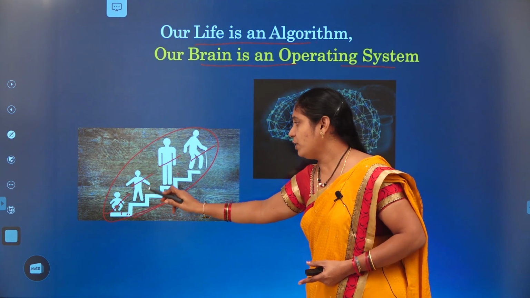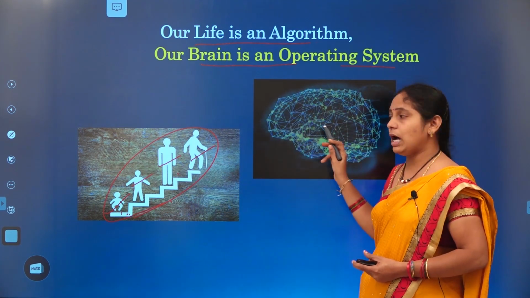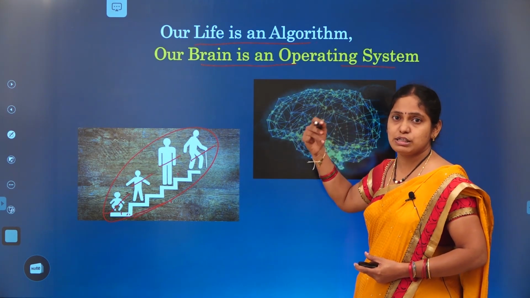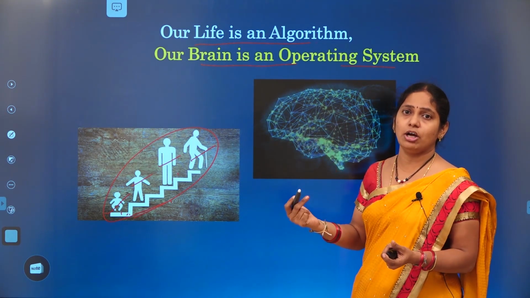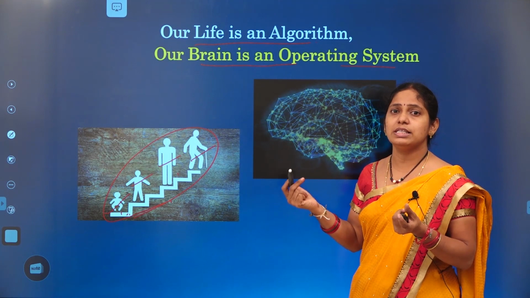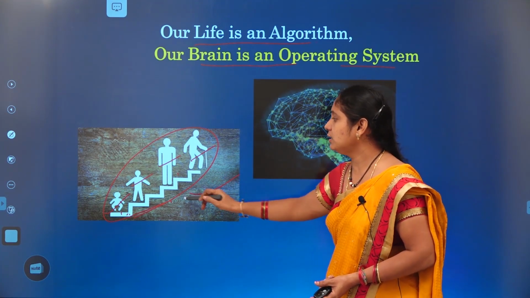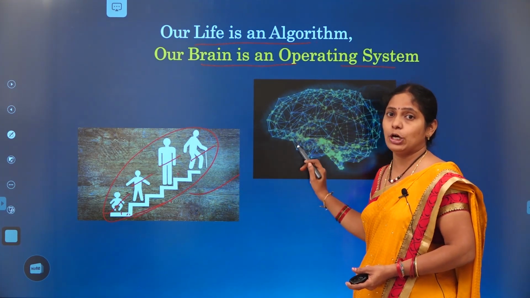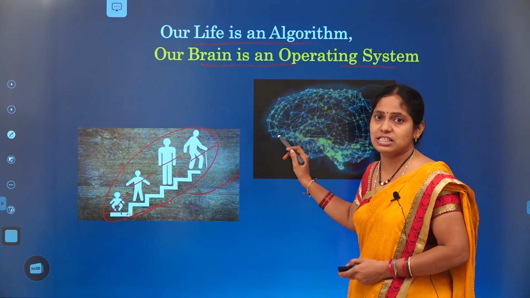While we are moving from one level to another, or one step to another step, parallelly our brain will grow, and it increases its power and its ability to think on something or to identify new things. So whatever actions we perform in these stages will be performed with our brain only. That's why our brain acts as an operating system.